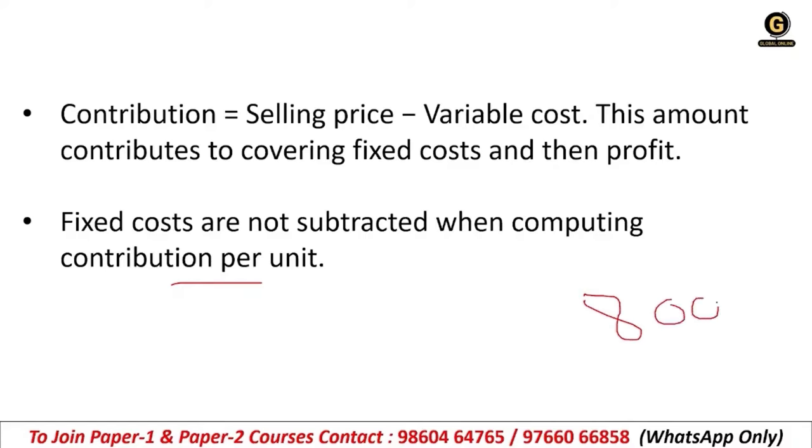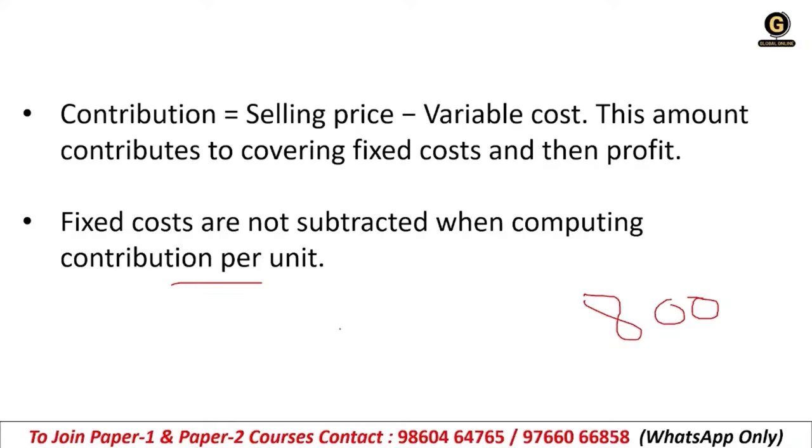Getting it? So if you want to make a profit, you need to match the 800 rupees. So how will you match? You must sell 100 units, which is 800 divided by 8. So just to cover the fixed cost, you need to sell 100 units of your product, right? You will sell 100 units, you will get the 800 rupees fixed cost covered. Getting it? So contribution will be 8 rupees. First you need to match with the fixed cost, then you will make a profit.